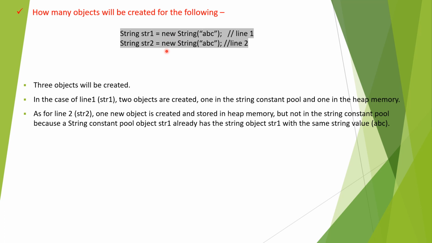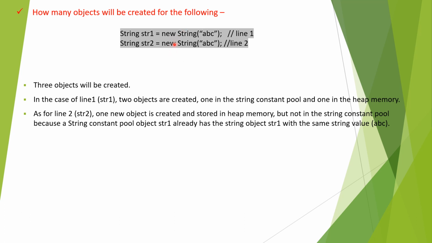If you are using the new keyword, first it will check in the string constant pool. Obviously here also the same thing. In line 2 also, it will go to the string constant pool and check whether it is present or not. But we had already declared str1 with the same value, abc, so the string constant pool already has that value. The string constant pool only stores a unique set of string objects, as I already mentioned.